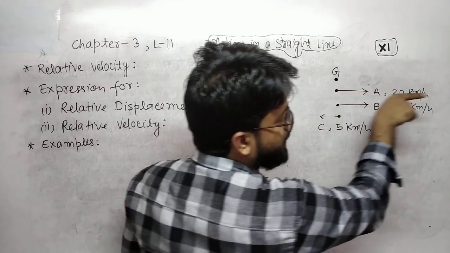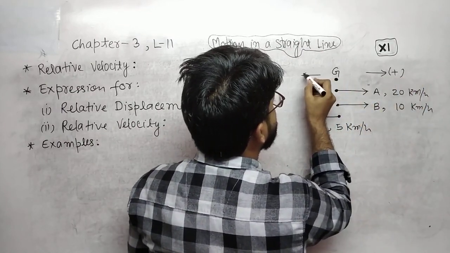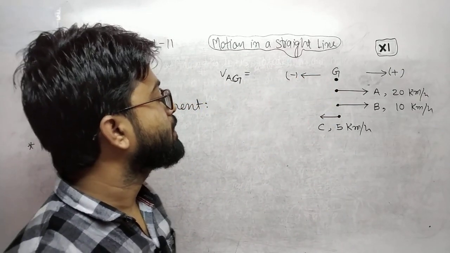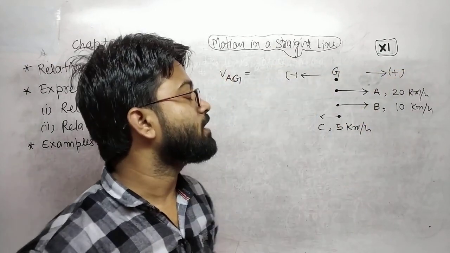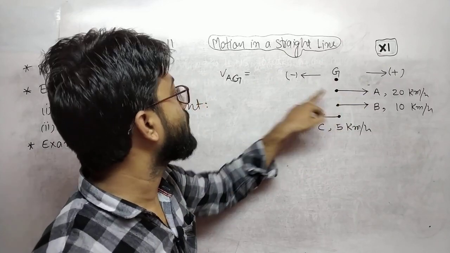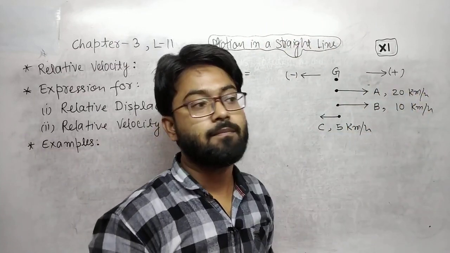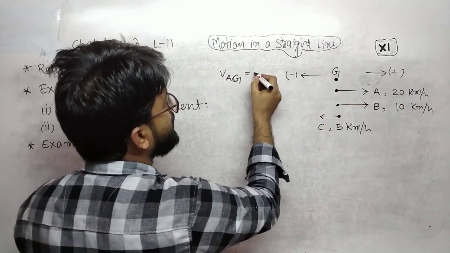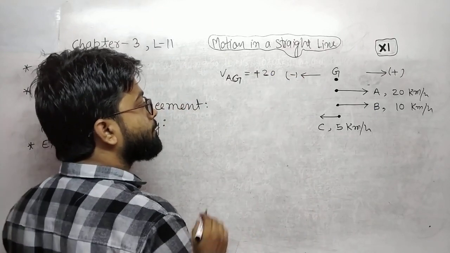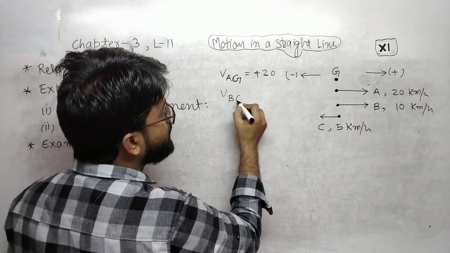Let us suppose this direction is positive and this direction is negative. It may be reversed, but I am taking this direction positive and this direction negative. Means the velocity of A with respect to ground is 20 km per hour in the positive direction. That means plus 20 km per hour. Now velocity of B with respect to ground.